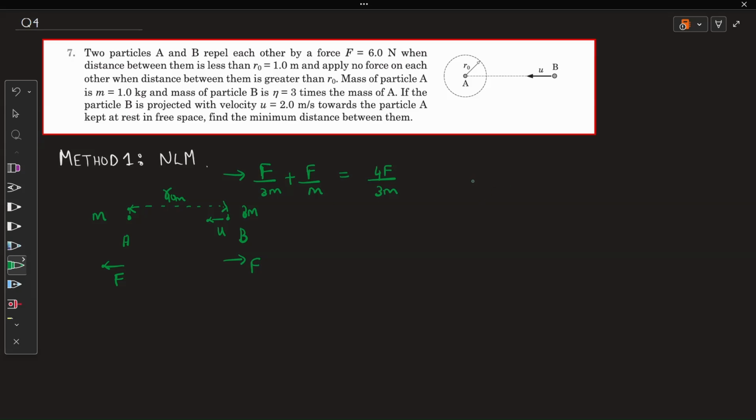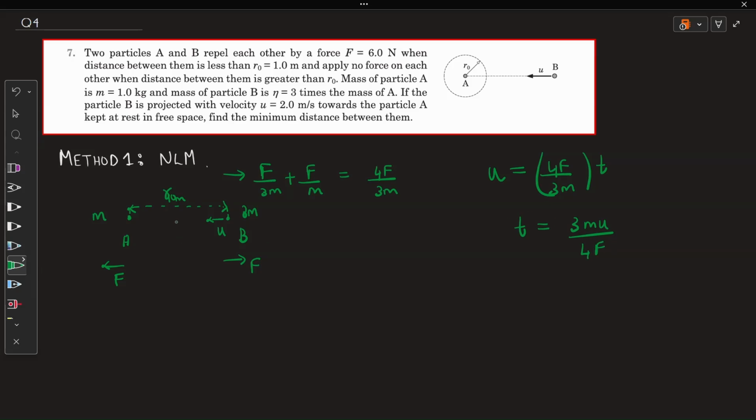Its velocity is zero at that particular point. That must be remembered. So this acceleration will make the velocity zero. Let's suppose that occurs at a time t. u is 4F by 3m, that is the retardation here, into t. So I get t is nothing but 3m u by 4F.